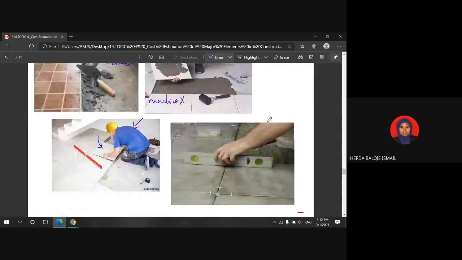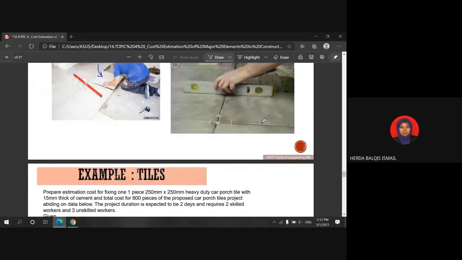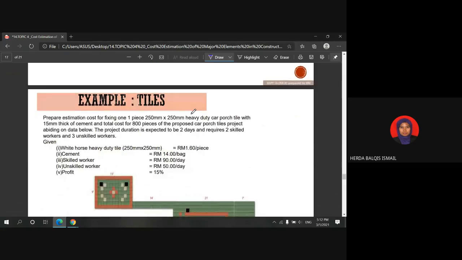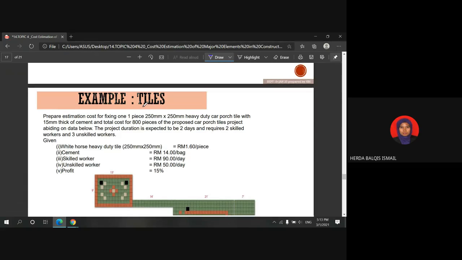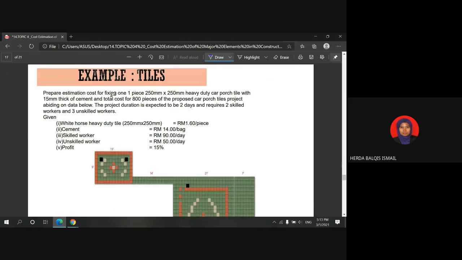Alright, so I will use this example to explain in depth the estimation of the tiling works. Prepare an estimation cost for fixing one piece with the size 250 mm times 250 mm heavy duty carport style with 15 millimeter thick of cement, and the total cost for 800 pieces of the proposed carport style project, based on the data below.